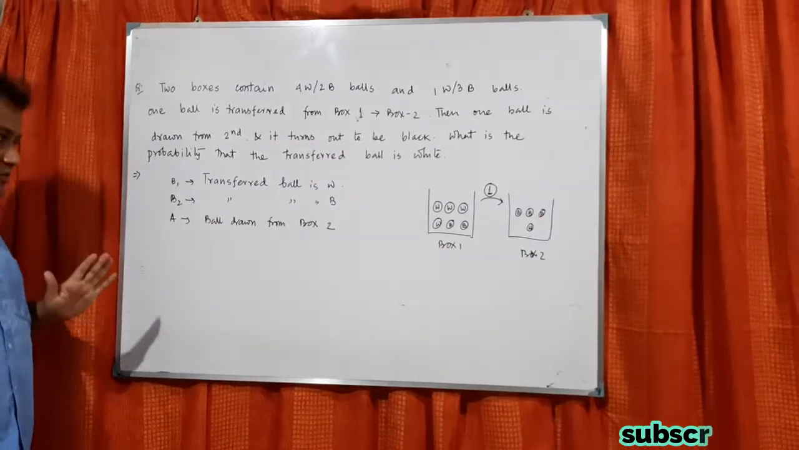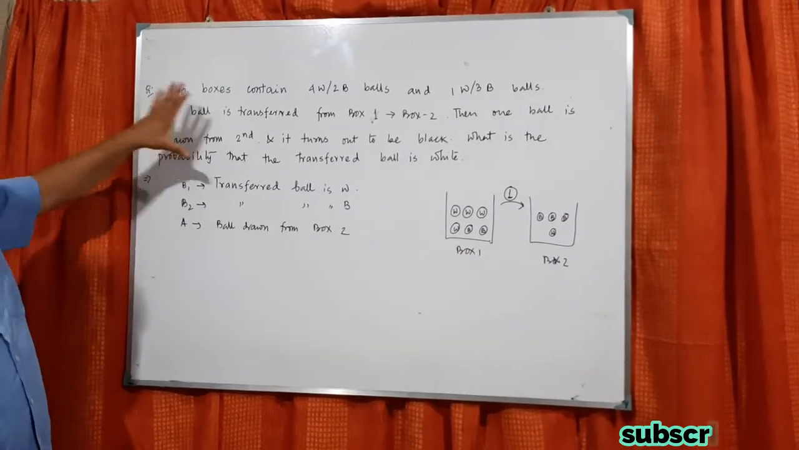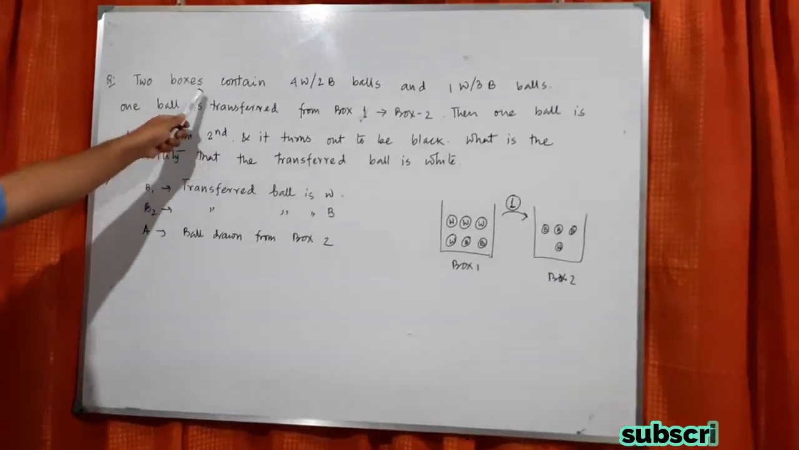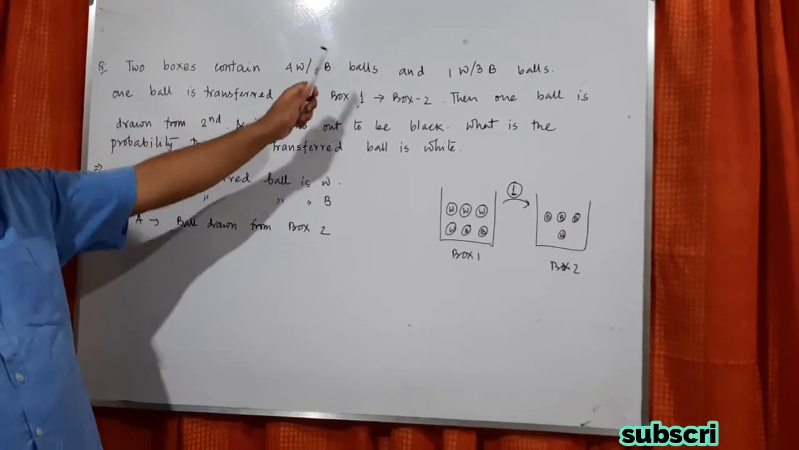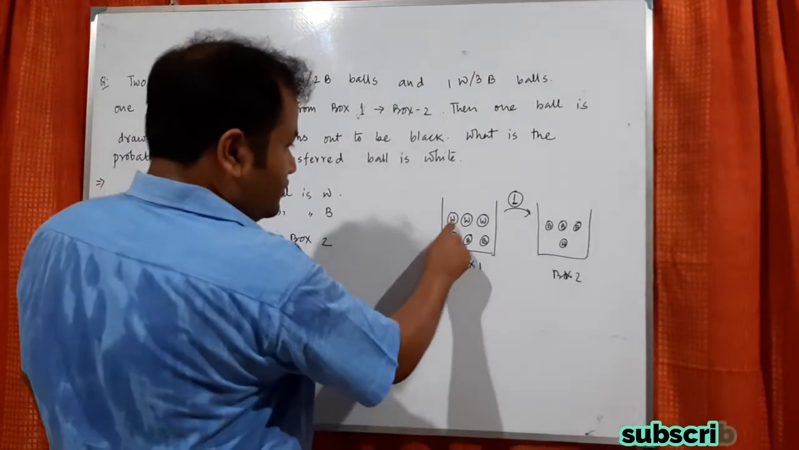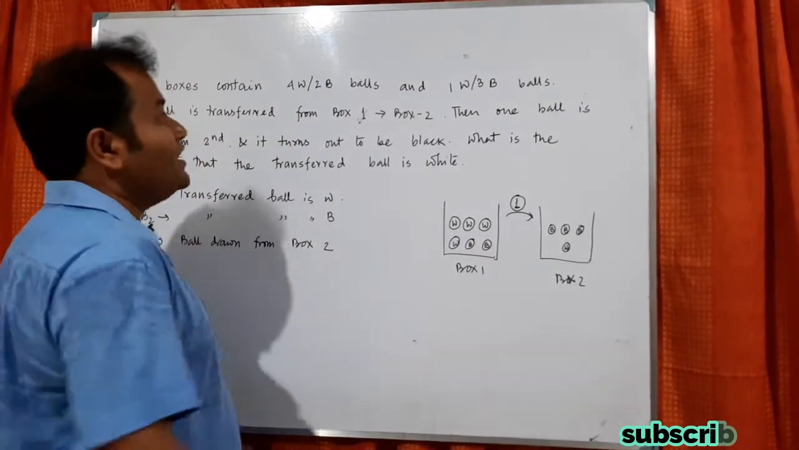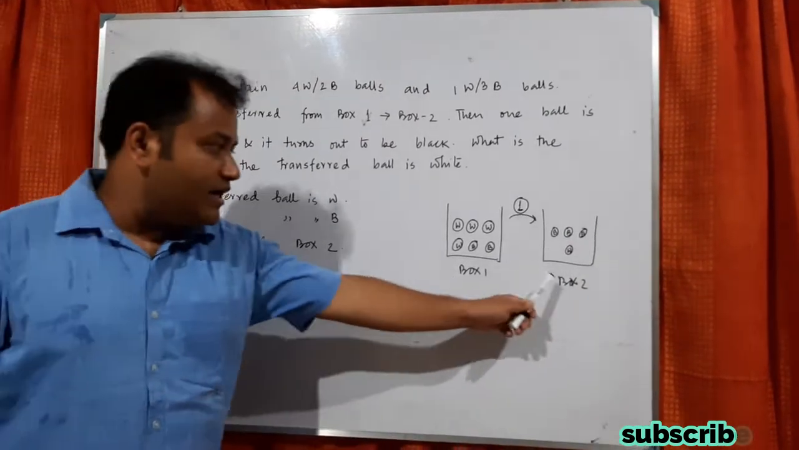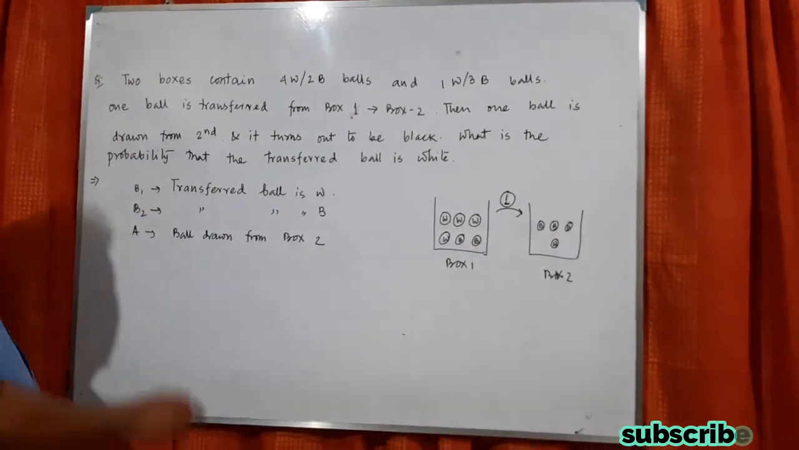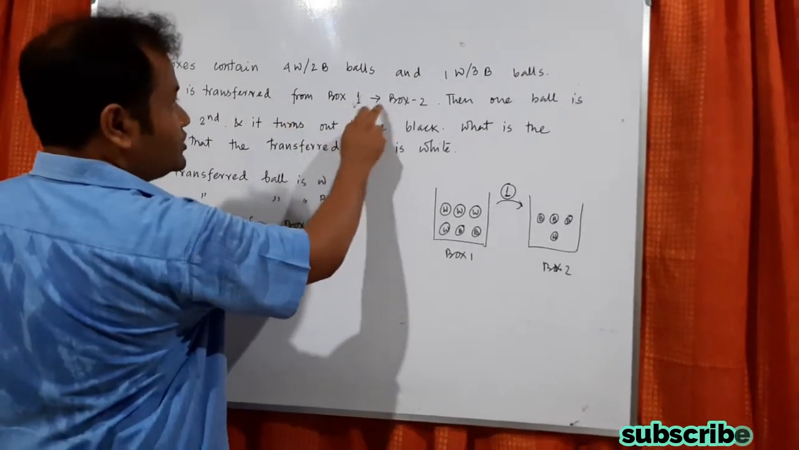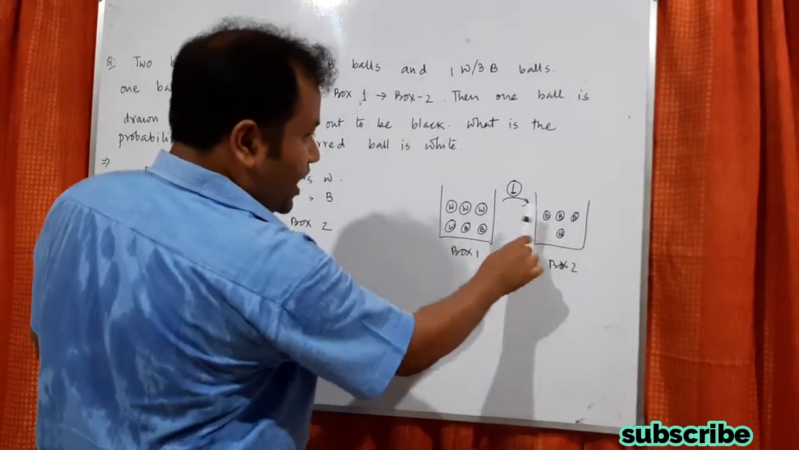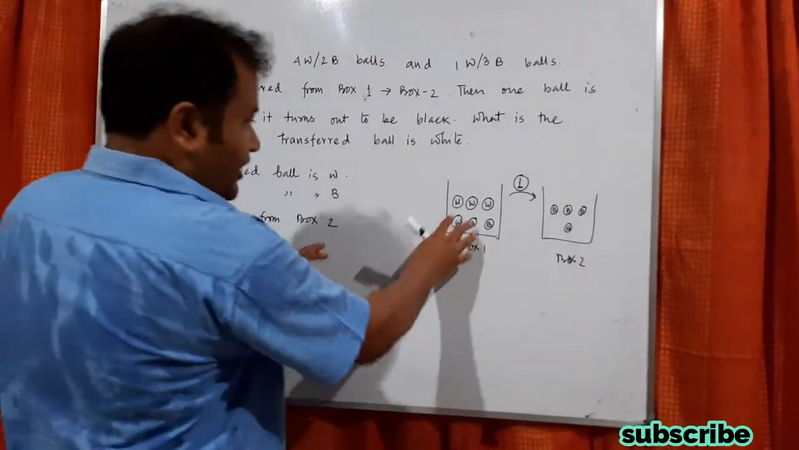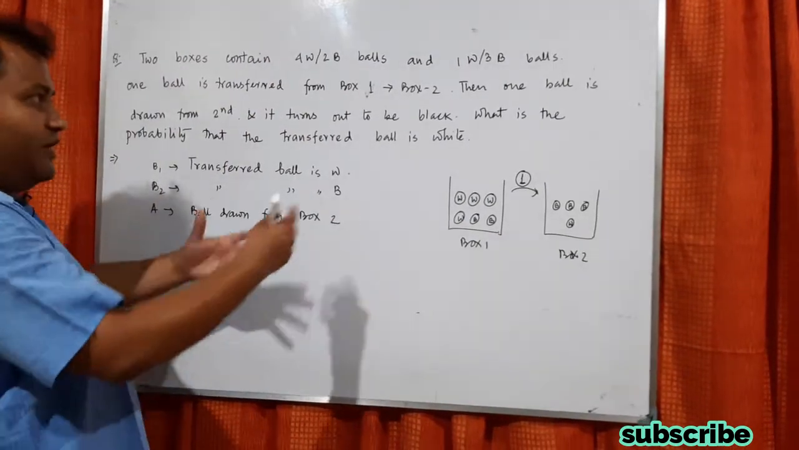Now look into this problem which is related to Bayes theorem. The problem is a bit lengthy, so first try to understand. Two boxes contain 4 white and 2 black balls, that is the first box, and 1 white and 3 black balls. So this is box 1 and box 2. This is the meaning of the first line. Now one ball is transferred from box 1 to box 2.